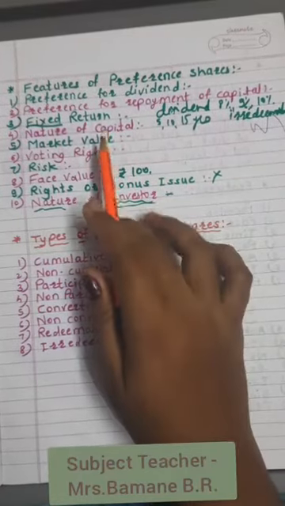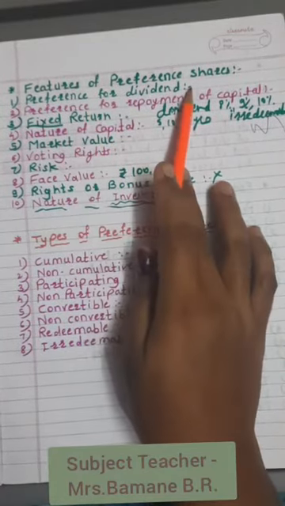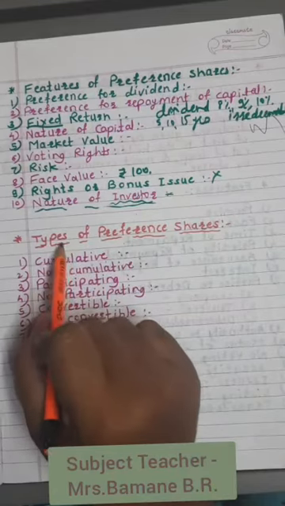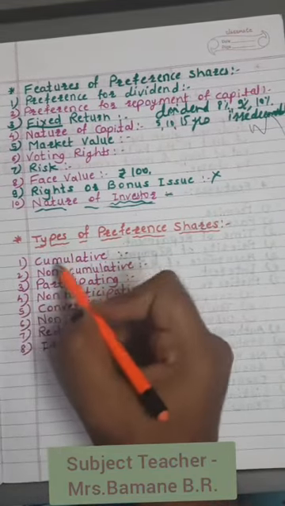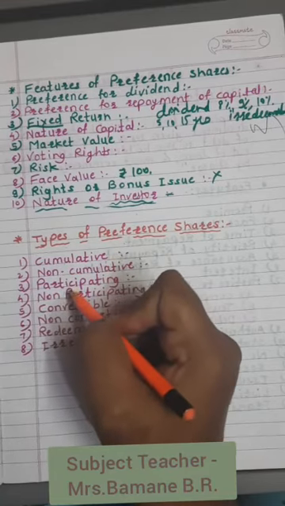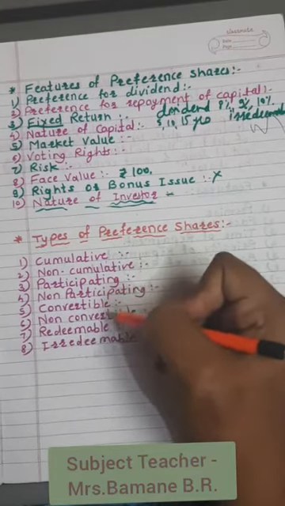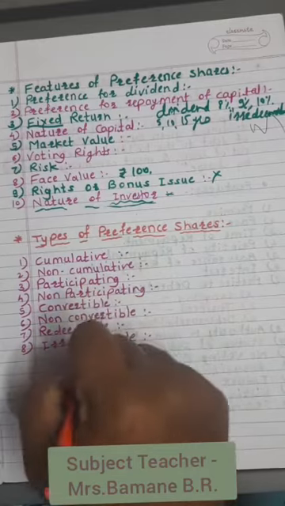In our last video, we have seen different features of preference shares. Now today we are going to study types of preference shares. First, the types of preference shares are of 8 types: cumulative, non-cumulative, participating, non-participating, convertible, non-convertible, redeemable and irredeemable.